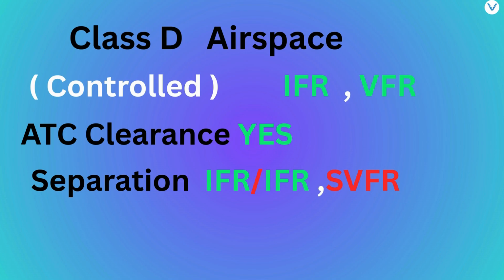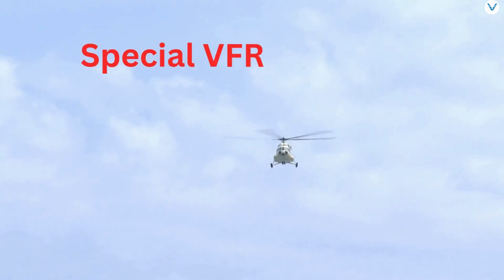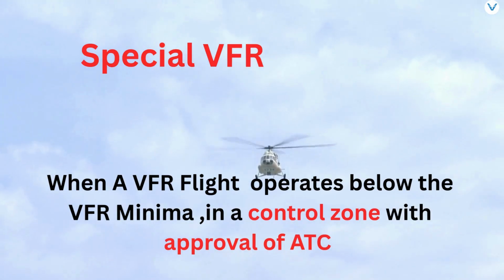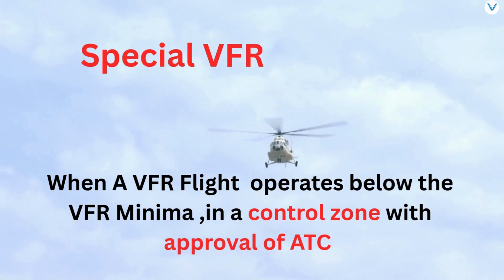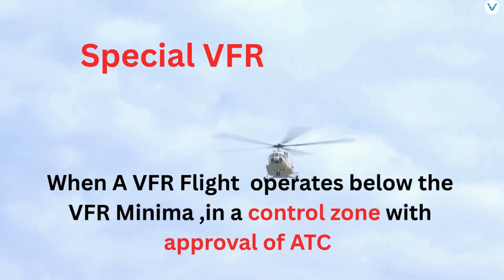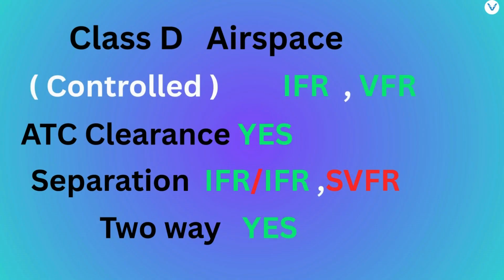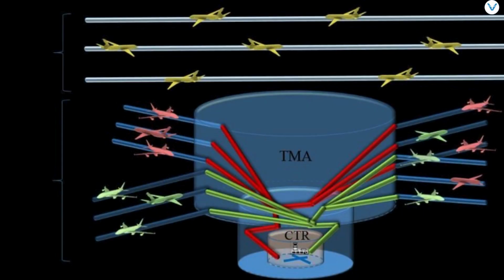Here, a special VFR flight is a VFR flight which is allowed to operate in controlled airspace when weather conditions are below standard VFR minima. Continuous two-way communication is required in Class D airspace. Airspace in terminal areas, control zones, and aerodrome traffic zones have been classified and designated as Class D airspace.